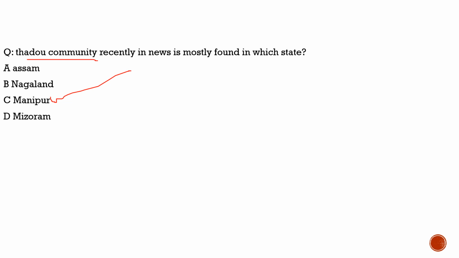They are very much near the Kukis, but as these attacks are going on between these communities, they have withdrawn their support to the Kuki community. They are saying that they are very much independent of them, and they don't want to get involved in this kind of civil war which is happening in Manipur. So with respect to this question, the correct statement is option C.